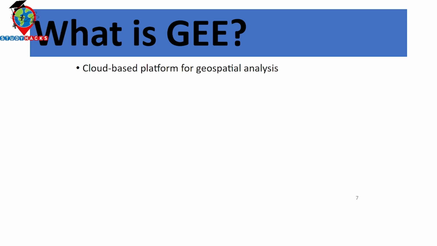Okay, a common characteristic of cloud-based platforms is that all of them have their own server. Suppose Facebook has its own server, YouTube has its own server. Suppose you play a music or a video from YouTube, then it comes from the YouTube server. Similarly, Google Earth Engine is a cloud-based platform for geospatial analysis. So the Google Earth Engine platform has its own server. Okay, so all of the datasets and all of the things are controlled from the Google Earth Engine server. And it's a cloud-based platform. That's why we do the analysis in the cloud.